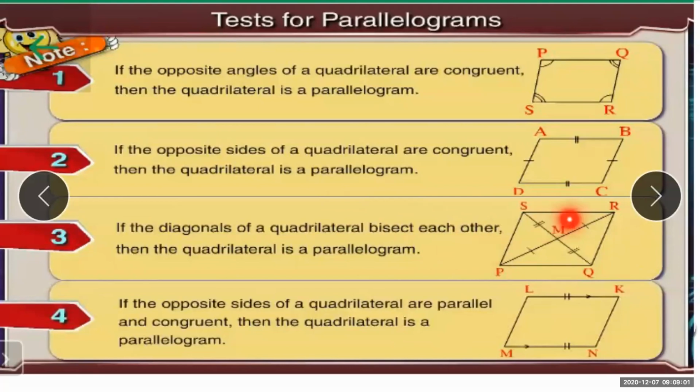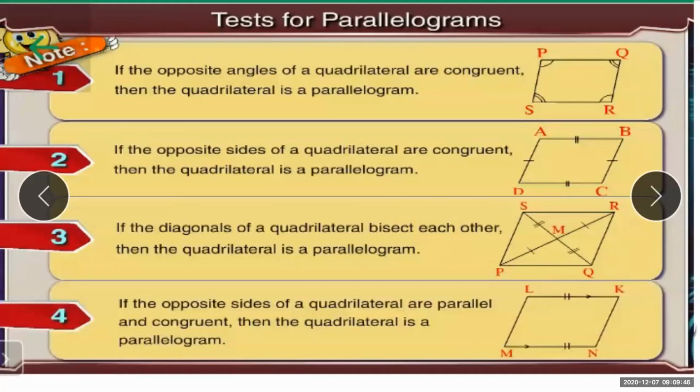Here I have drawn the two diagonals, PR and SQ, and they will intersect at point M. But the property says the diagonals bisect each other. Bisection means this segment SM should be equal to QM. Another way you can say it is that M is the midpoint of SQ and M is the midpoint of PR. That is the meaning of bisect each other.